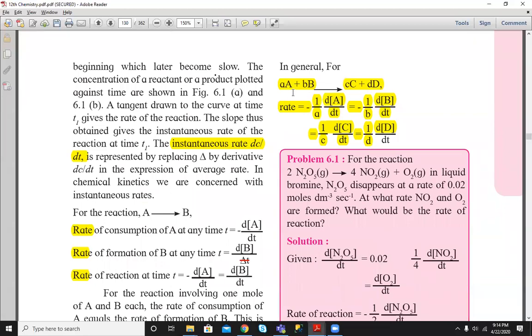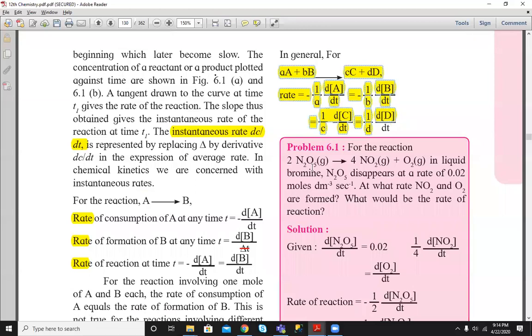But if the question asks for the rate of consumption of reactant A, you only have to find minus dA by dt, and for the rate of formation of product C, you have to find dC by dt. For overall rate, these coefficients are considered for solving the problem, but with respect to an individual reactant or product, there is no need to use these coefficients.